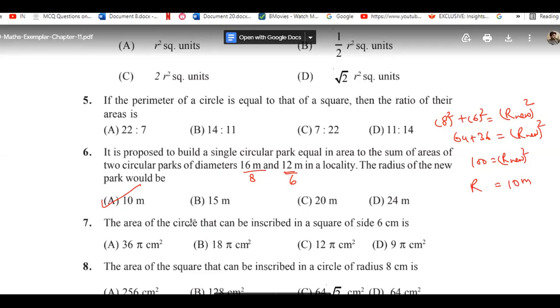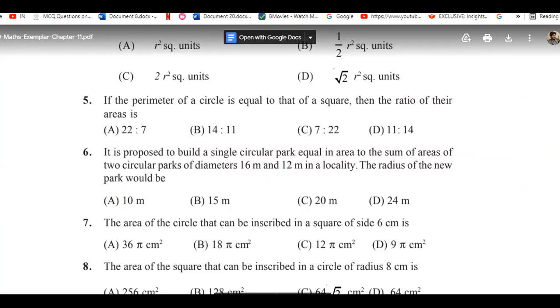The area of a circle that is inscribed in a square of side 6 centimeter is. Do this one. Inscribed means it is inside. So area of a circle that can be inscribed in a square. Now it is being given that the circle is inscribed in a square.